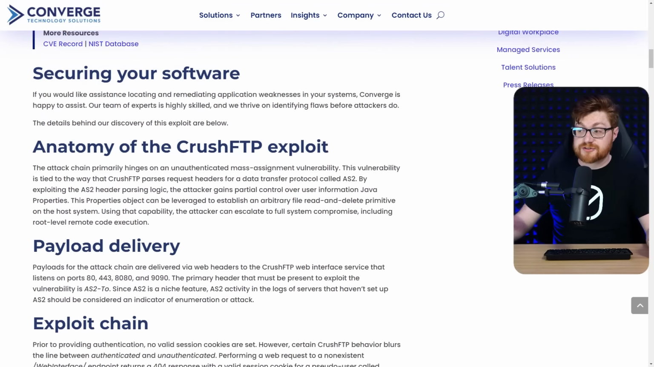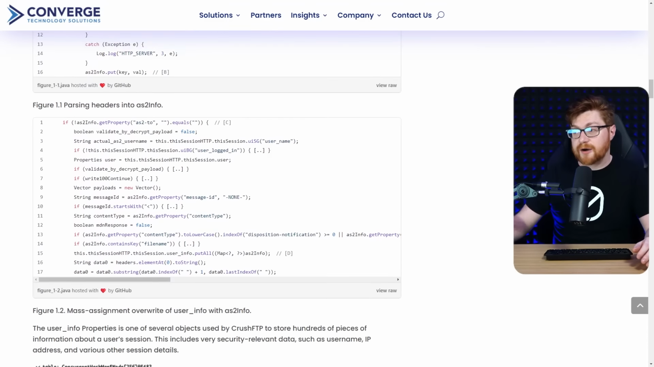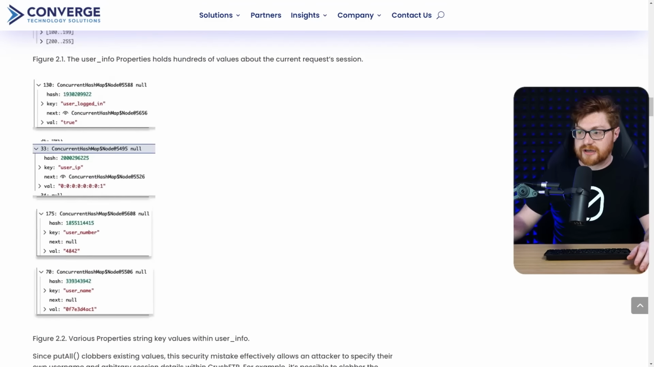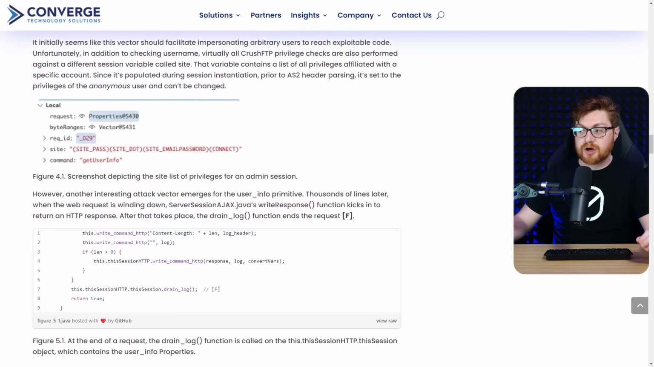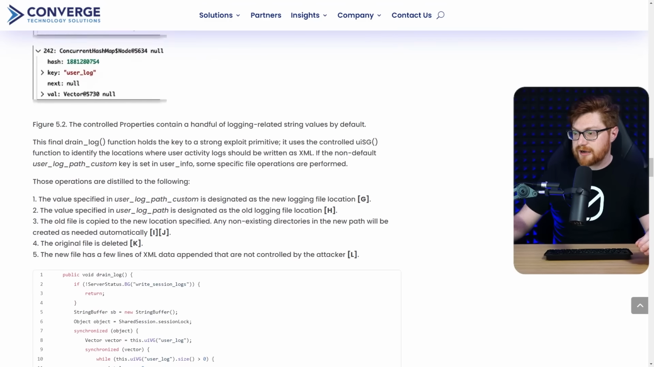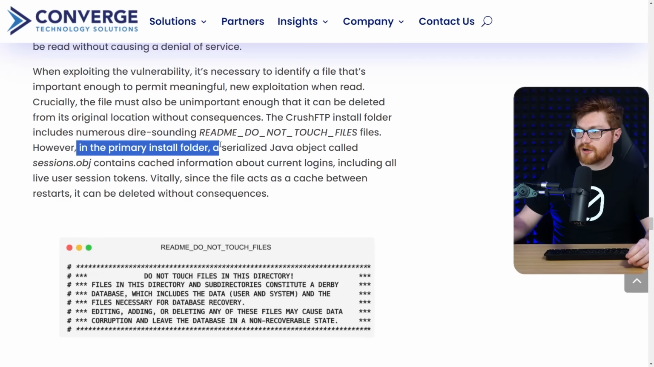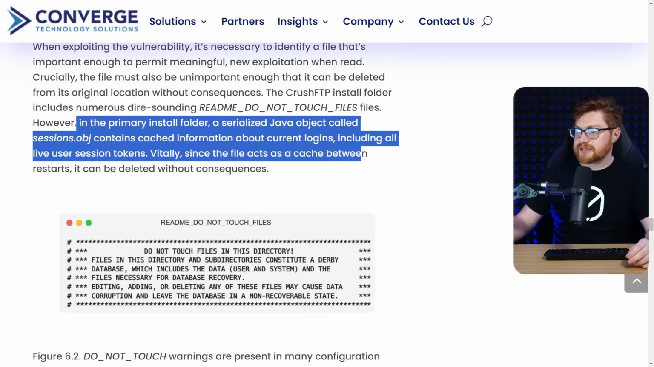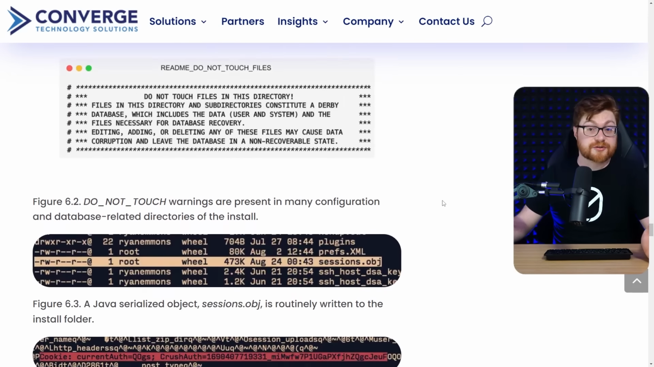When they leveraged this to remote code execution, they did exactly that, trying to keep an eye on that sessions.obj file, and then hoping to see, can we get an admin session user logged in at that time? Let me go drill down, find it for us. Here it is. Okay, let me zoom in. In the primary install folder, a serialized Java object called sessions.obj contains cached information about current logins, including all active and live user session tokens. So we could totally track that down to steal the admin capability.